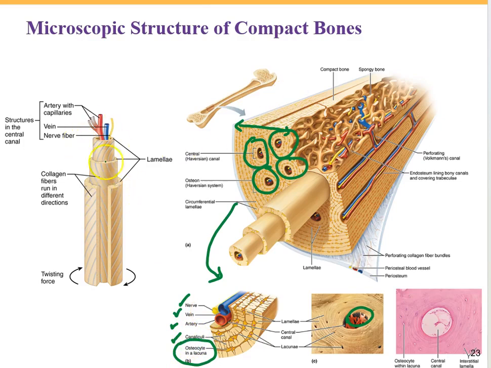So this is another picture of the osteon that you can see how this circular layer is going to be found around the central canal. Please make sure you know in the central canal we have this blood vessel, artery, vein, and also the nerve fiber.